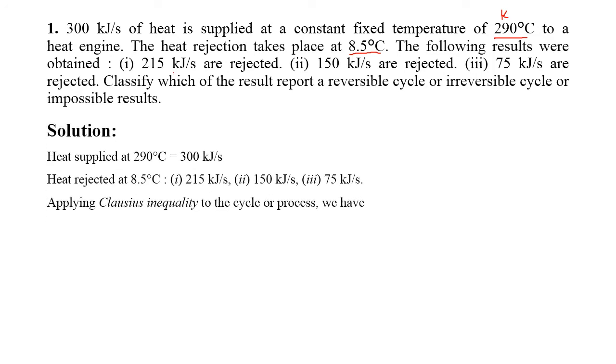Heat supplied at 290 degrees Celsius is 300 kilojoule per second. At 8.5 degrees Celsius, how many types of heat rejection can there be? There can be three: 215, 150 and 75. The units are the same, nothing wrong in this.